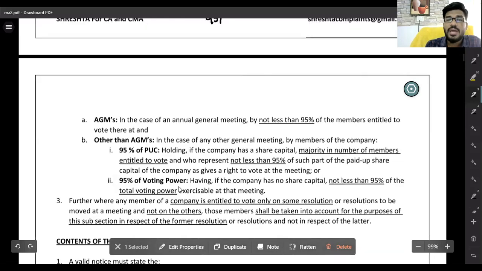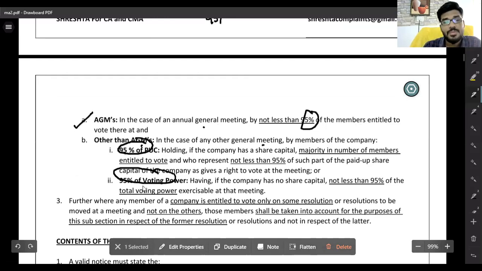Sir, in case of an annual general meeting, if not less than 95% of the people entitled to vote agree, then shorter notice is permissible. For any other general meeting, it is 95% of paid up share capital for companies having share capital, and 95% of voting powers for companies not having share capital. Everything is the same, sir, no problem.